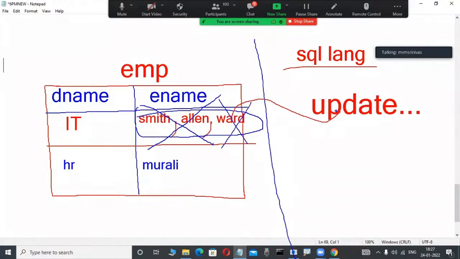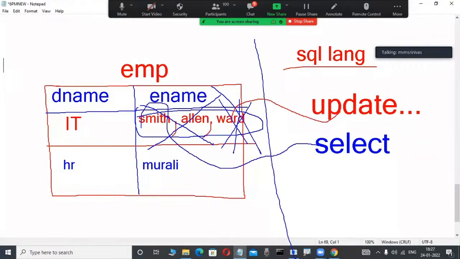Whenever multiple values separated with a comma are there, modifying a single value from these multiple values with the update command is impossible. That is a problem. Again, observe here, select is a command. If multiple values separated with a comma are there, then by using this select command, I want to select individual values. Suppose in this example, Smith is a value from this table. Impossible. It won't work.